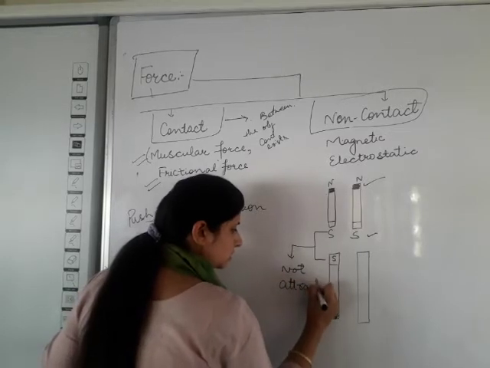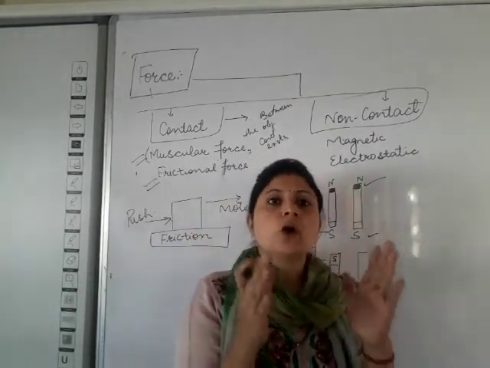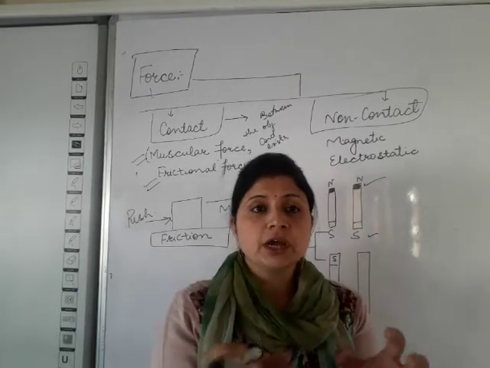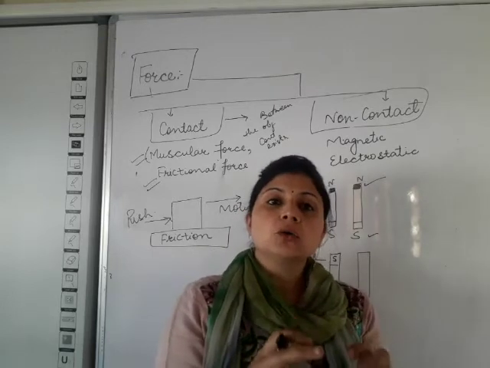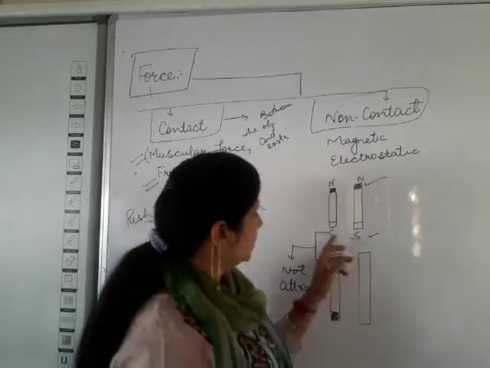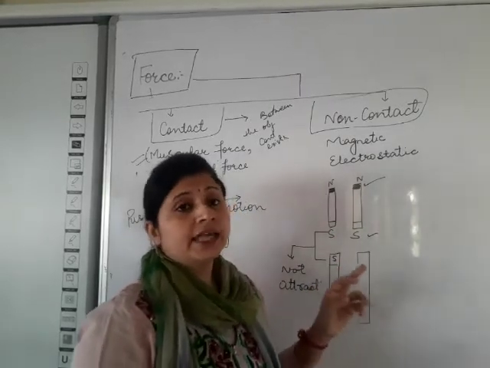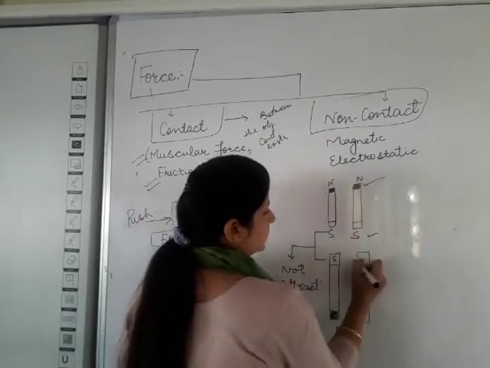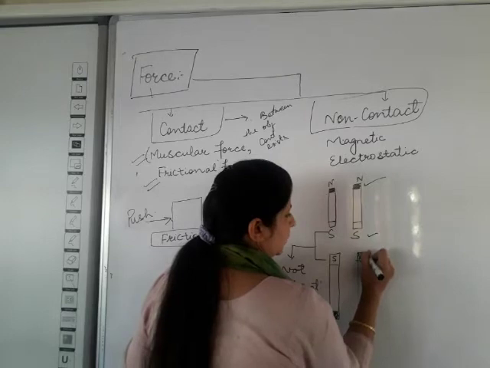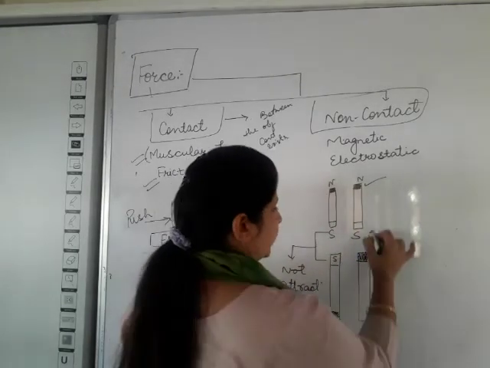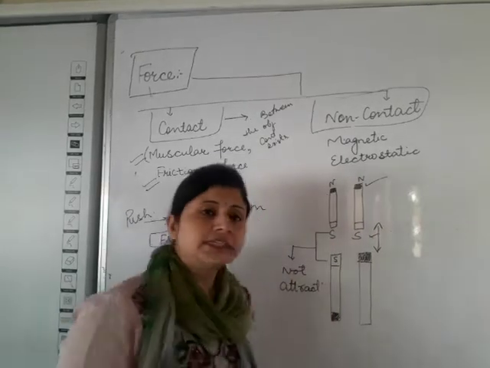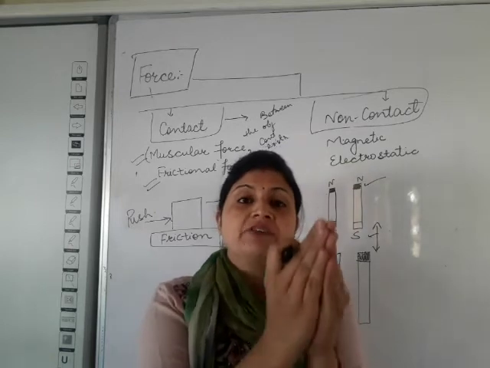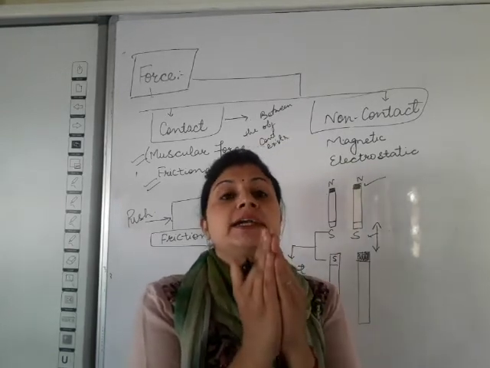Why? Because we know that always opposite poles of a magnet attract towards each other. Opposite poles always attract and same poles repel. So here south and south pole are the same poles and they cannot attract each other, that's why they repel. In the other case, if I take the north pole in front of the south, they will attract each other without any contact between them, because they have opposite poles and opposite poles attract each other.